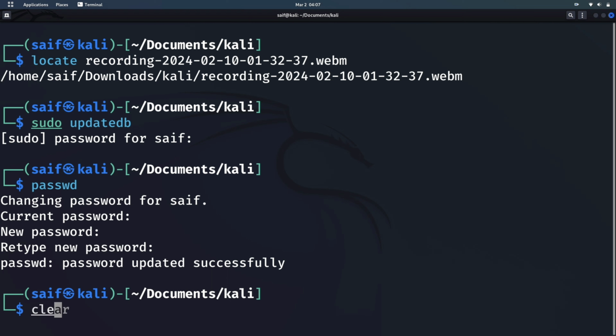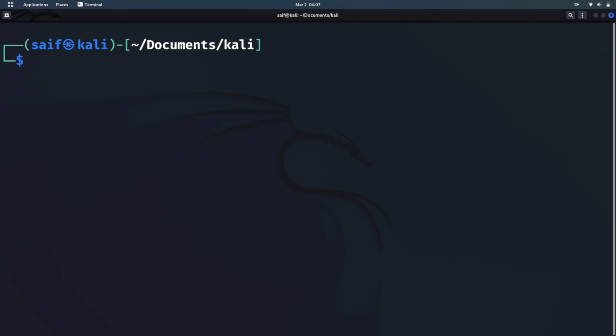So moving to our next command, which is our last command of the day, that is adduser. Type adduser. For example, you want to make multiple users within your operating system, so you can use this command to make another user. You have to use sudo before it. So adduser, and then you can type the name of that user. For example, I want to create a user named Matthew.